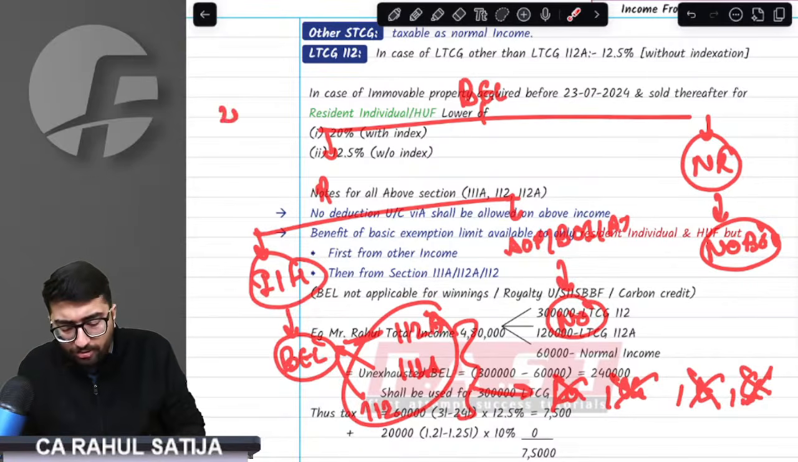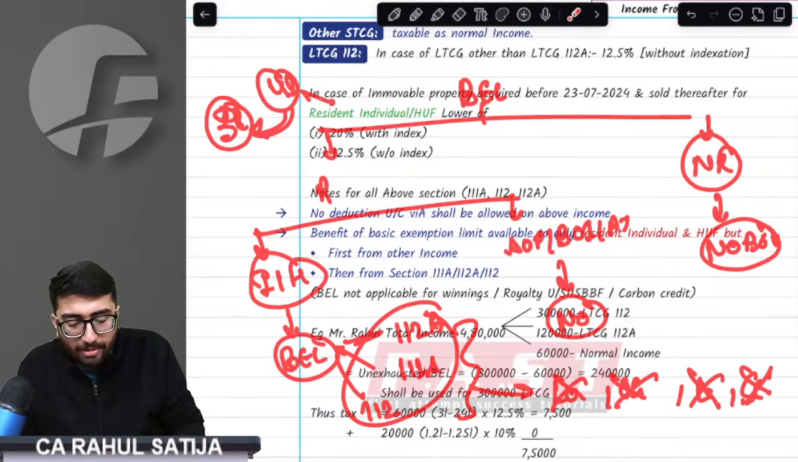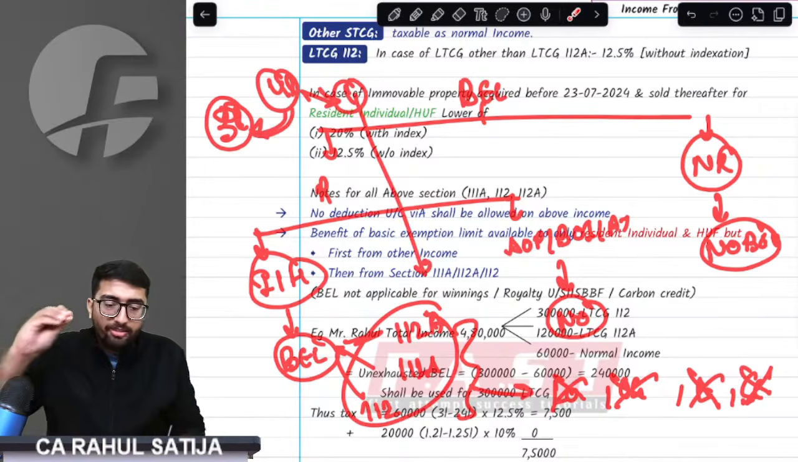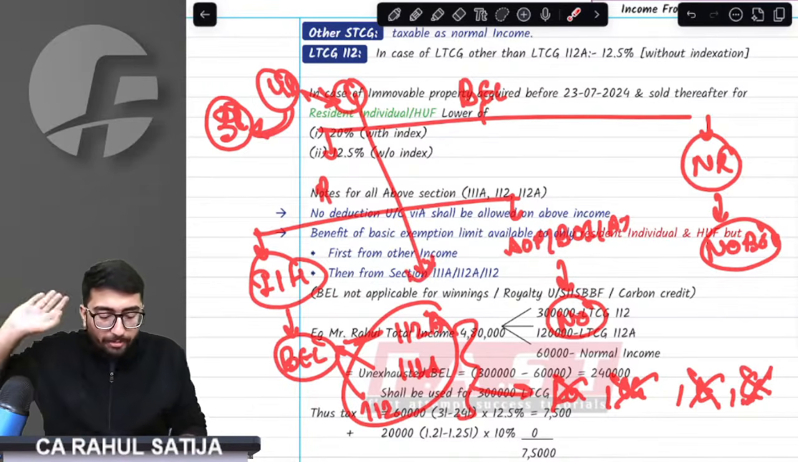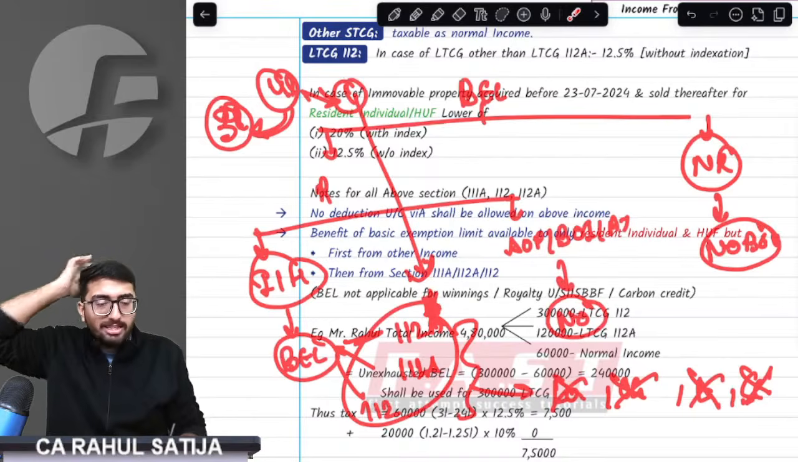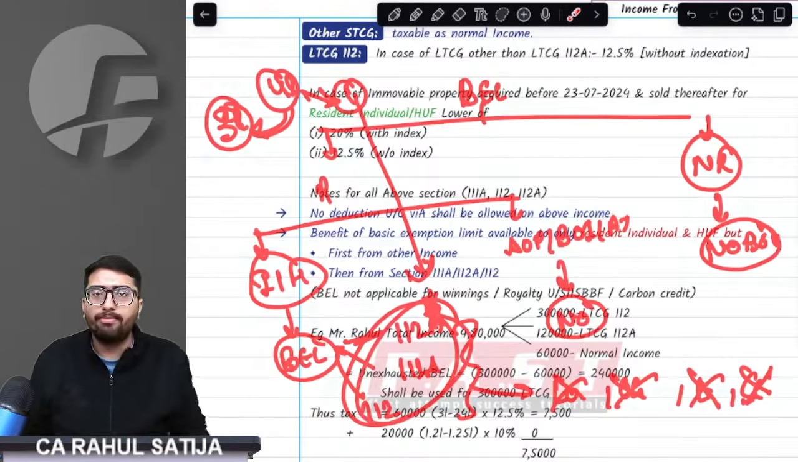First of all, you have general income of 3 lakh rupees. That means first this 4 lakh is to be used from this general income, and the remaining 1 lakh is to be set off from this. That means first of all, income which is taxed at slab has to be used from basic exemption limit. Then the remaining basic exemption limit is to be used from this limit. Only these three incomes will be saved.